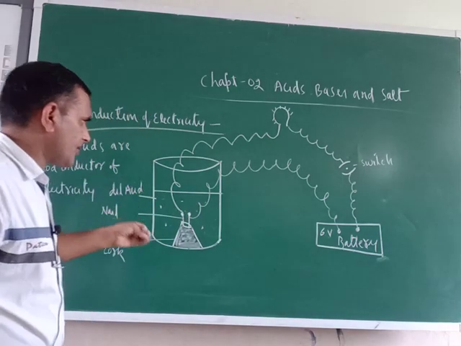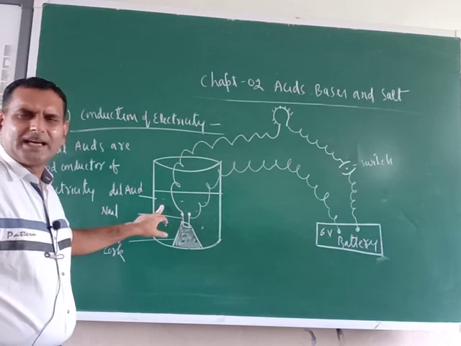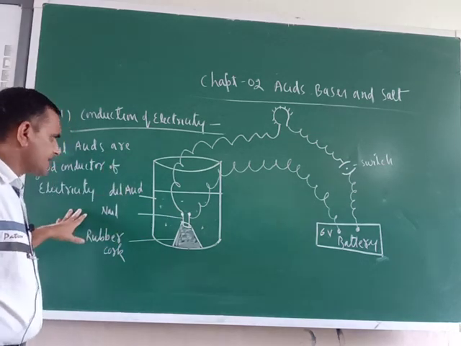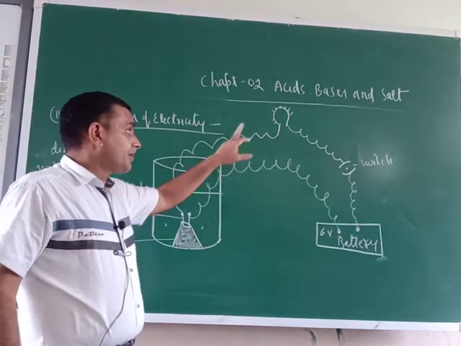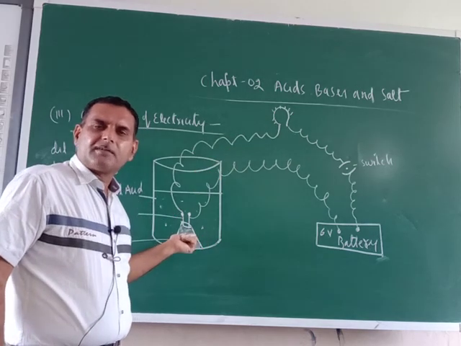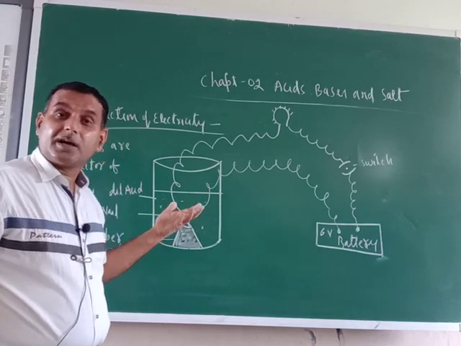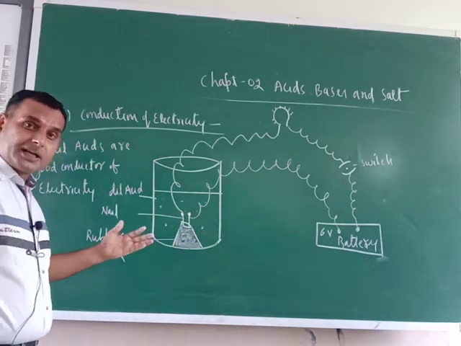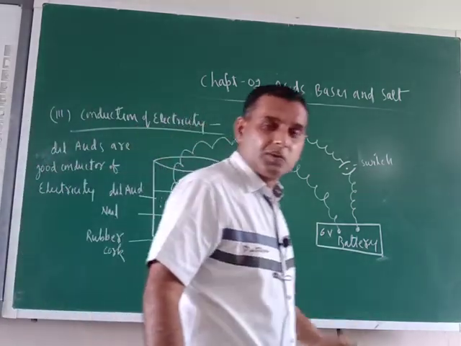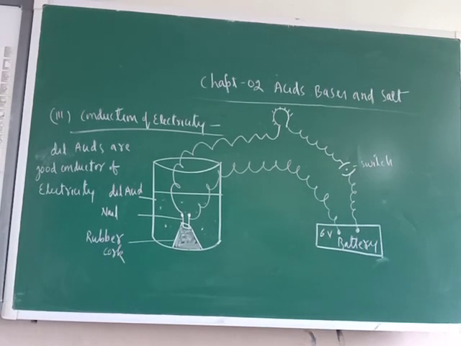Now just try to understand here. Take dilute acids, any dilute acid: hydrochloric acid or sulfuric acid or nitric acid. So what you will see: if the bulb glows, it means acids are good conductors of electricity. If the bulb does not glow, it means acids are not good conductors of electricity. So in all the cases, whatever dilute acids we have taken here, the bulb glows. It means acids are good conductors of electricity.